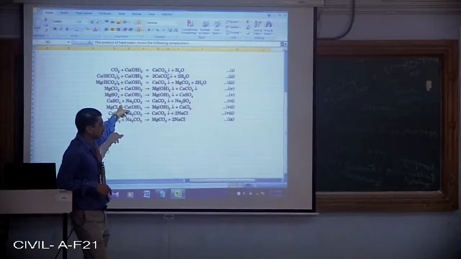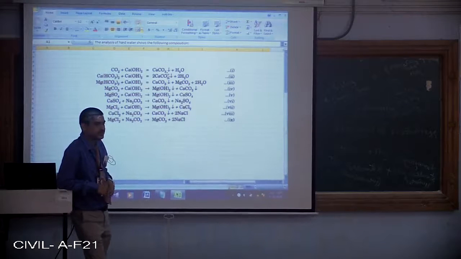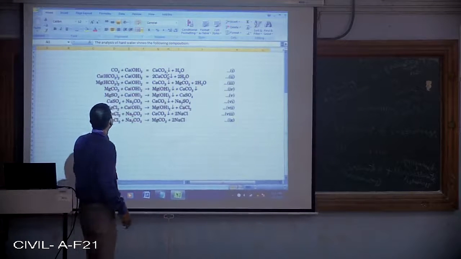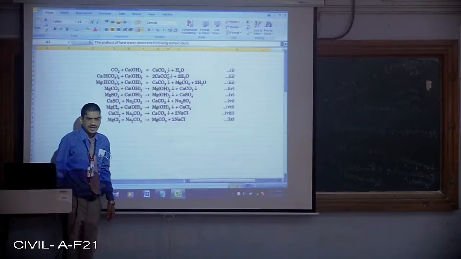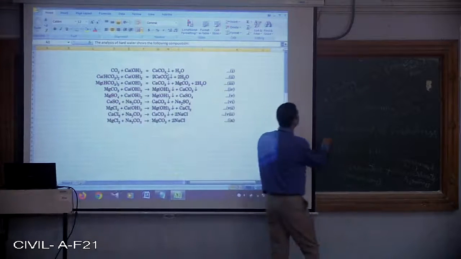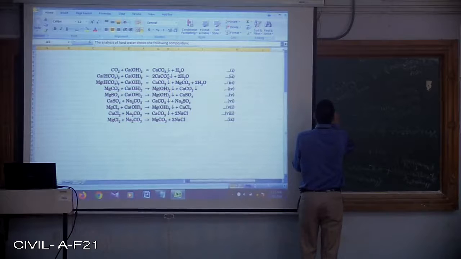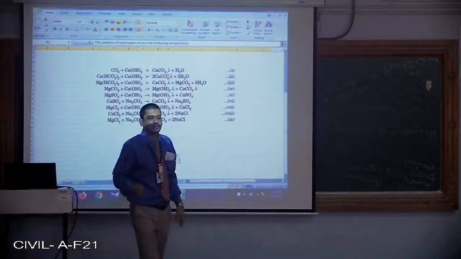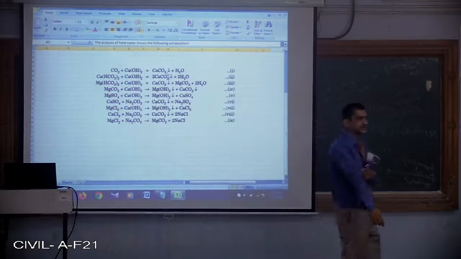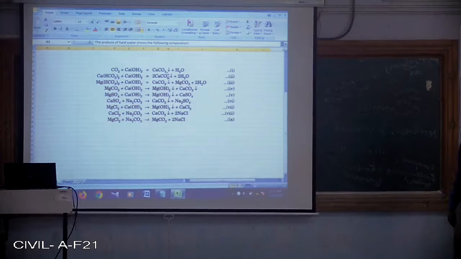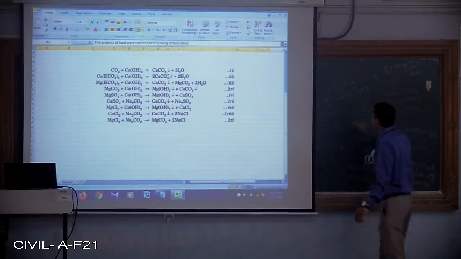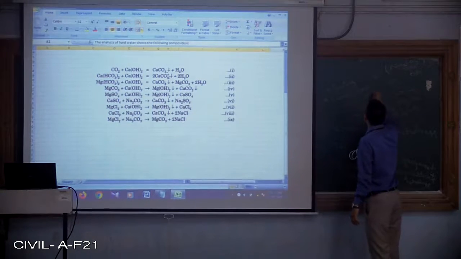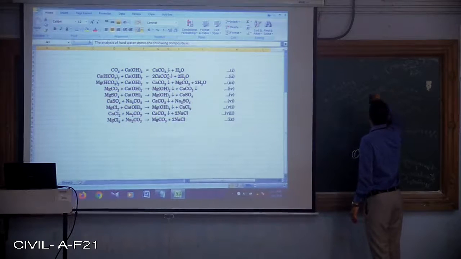So the hardness caused due to carbon dioxide has to be removed. That means this can be removed by what? Excess amount of lime. That means CO2 plus Ca(OH)2. What is lime? Lime is nothing but CaO, calcium oxide. Now in this equation, I am showing you Ca(OH)2. How has it got into this particular Ca(OH)2? Because when lime is added in the water, that is CaO plus H2O, this will form Ca(OH)2.